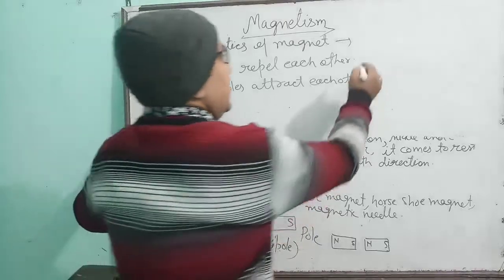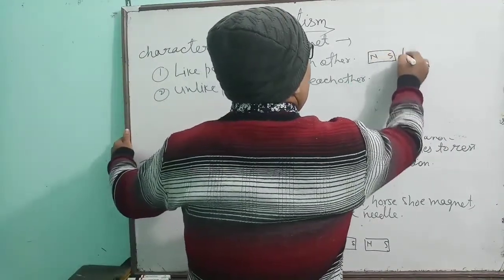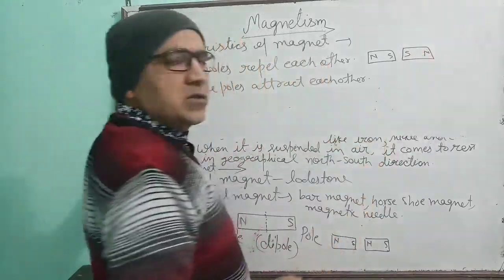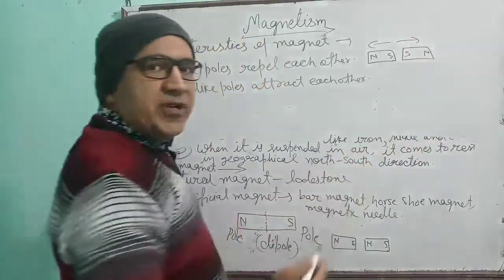It means if we keep two magnets together having the similar poles, then they will repel each other. Both will go away from each other.